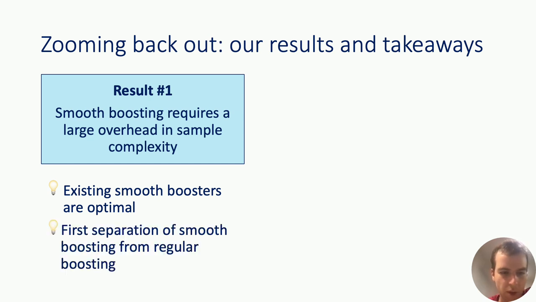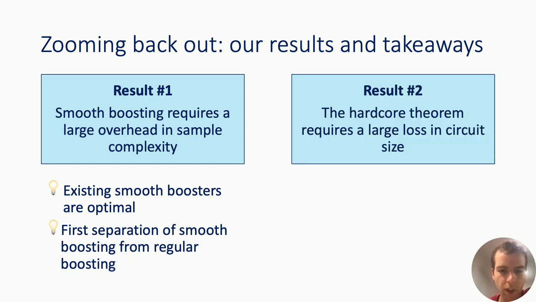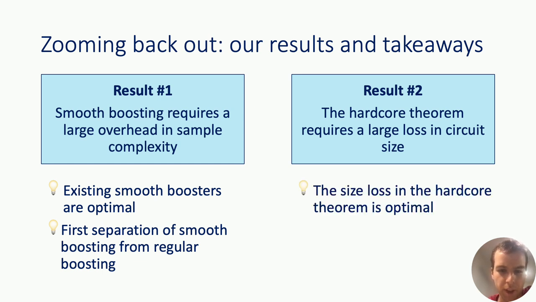And also we saw that this result gives the first separation of smooth boosting from regular boosting in terms of the sample complexity overhead. Okay, our second result is that the hardcore theorem requires a large loss in circuit size. So this result says that the size loss that the hardcore theorem currently has is optimal, and relatedly, the boosting style proofs of the hardcore theorem are tight.